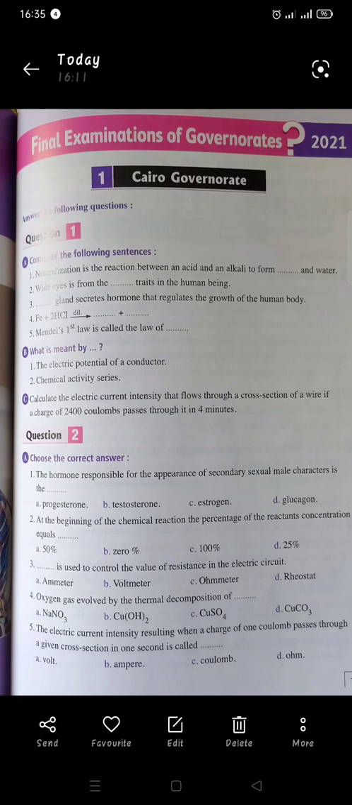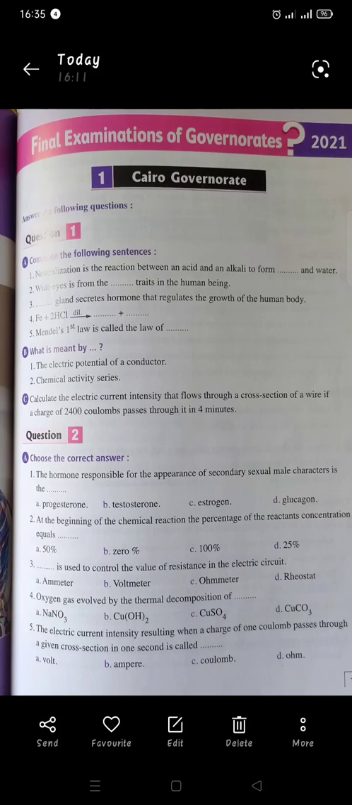Question B. 1. What is meant by the electric potential of a conductor? You will define it and you will say it's the state of the electric conductor which shows the transfer of the electricity from or to it when it is connected to another conductor. 2. Chemical activity series. Chemical activity series is the arrangement of metals in descending order according to the degree of their chemical activity.